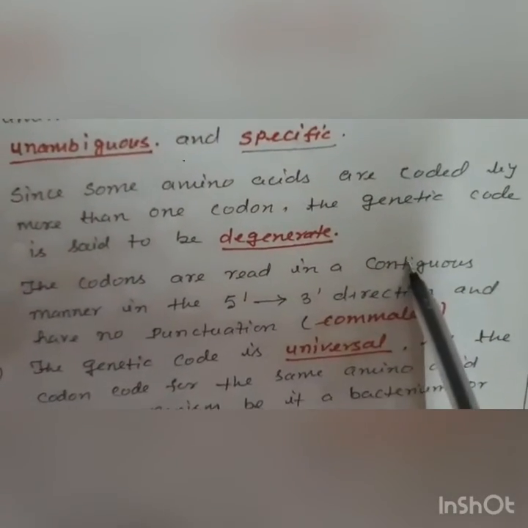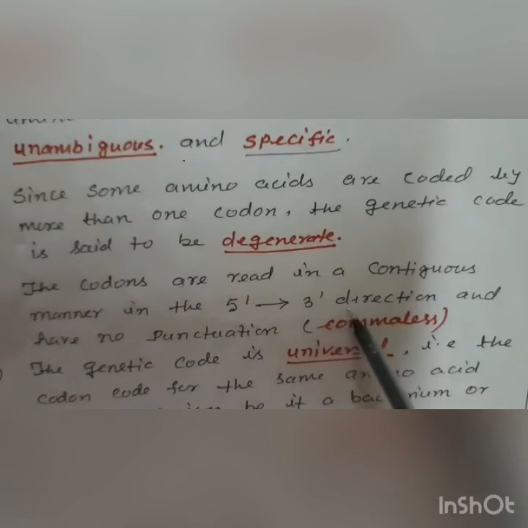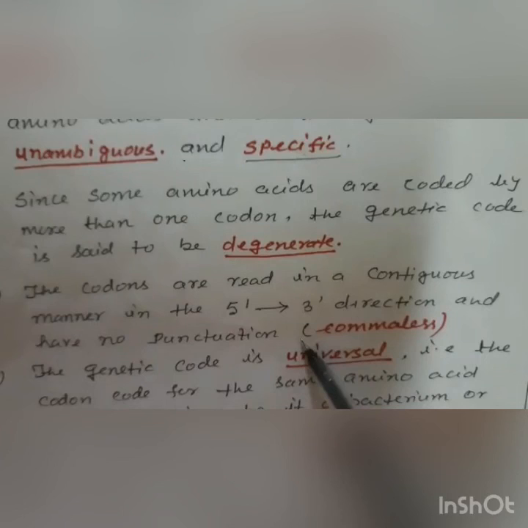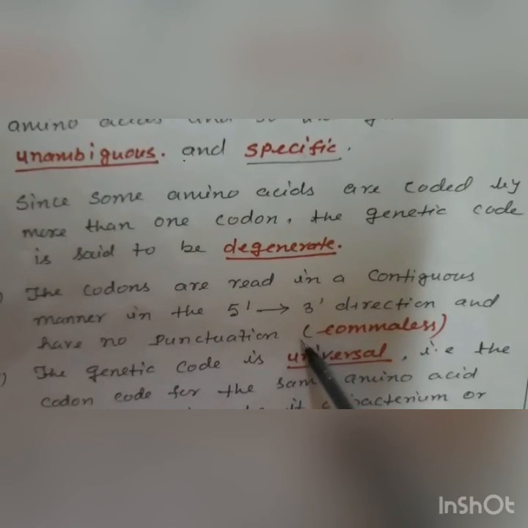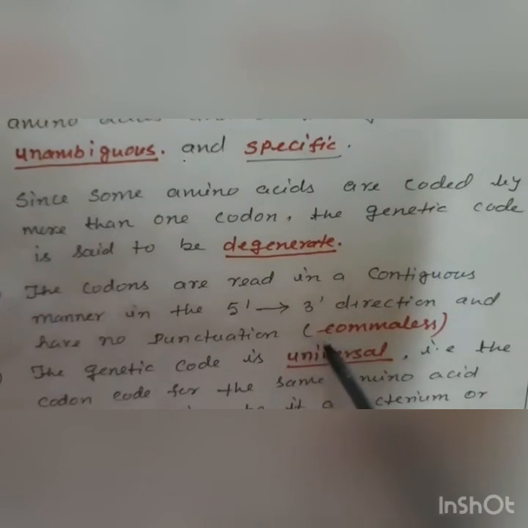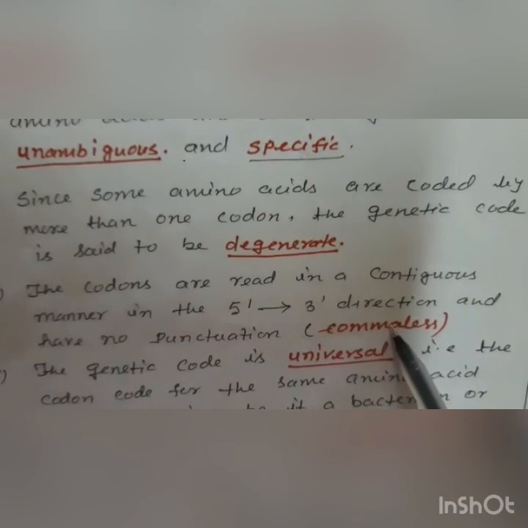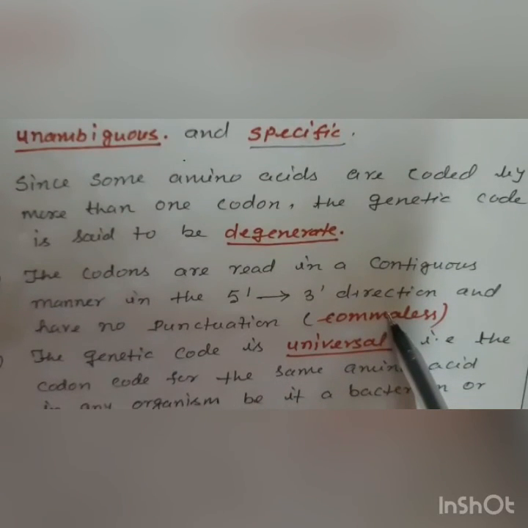The codons are read in a contiguous manner in the 5' to 3' direction and have no punctuation. Means when we are talking about the base pairs, triplets, there is no gap between them. So it is comma-less, and the genetic code can be read without any punctuation.